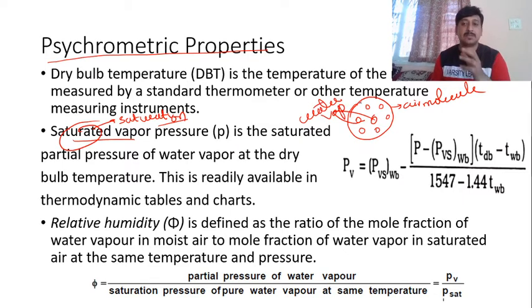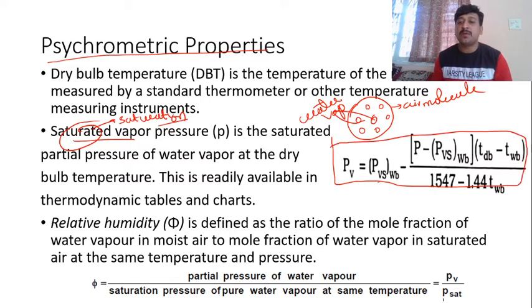So water vapors. One air molecule, how much amount of water it can withstand or take, that becomes the saturation vapor pressure. It is the saturated partial pressure of water vapor at the dry bulb temperature. This is readily available in thermodynamic tables and charts that we use here. And one formula which I have noted down here is commonly used. Please take a note of this formula.